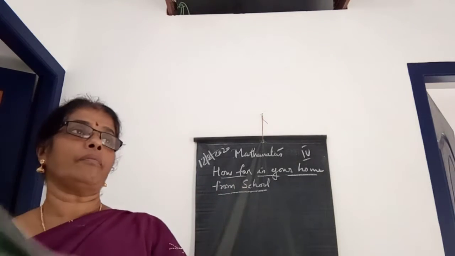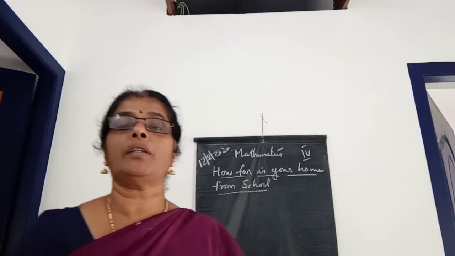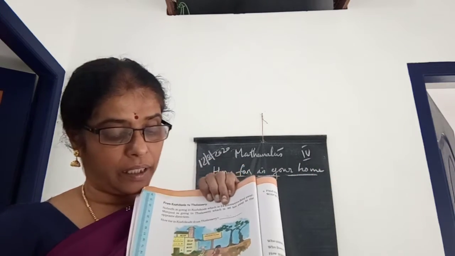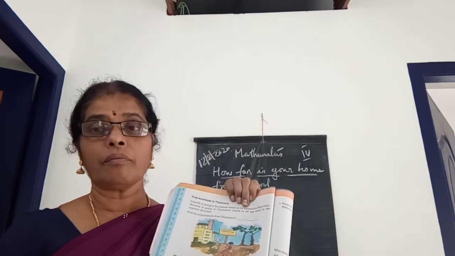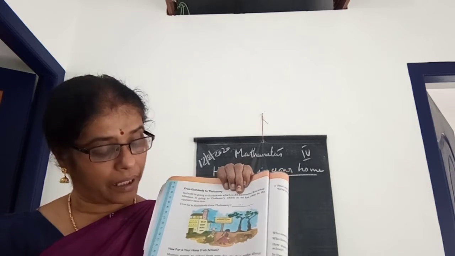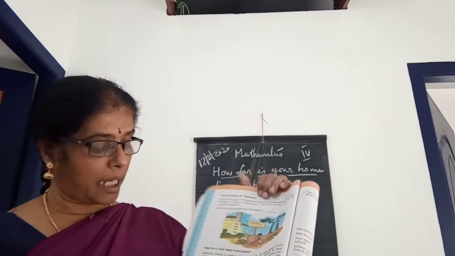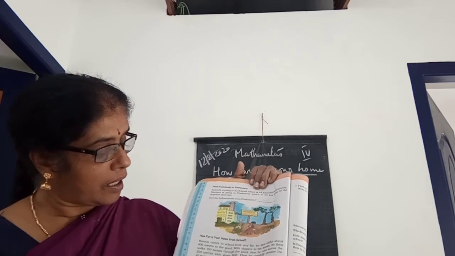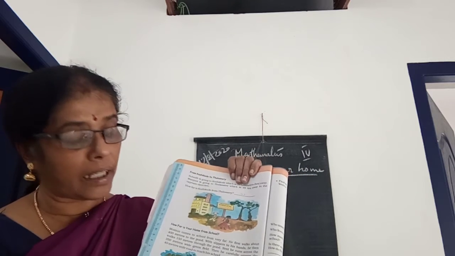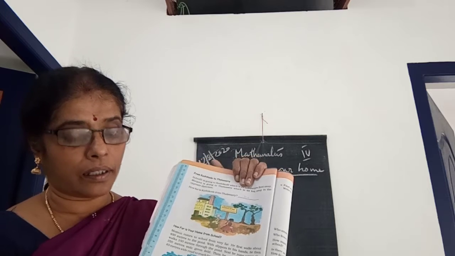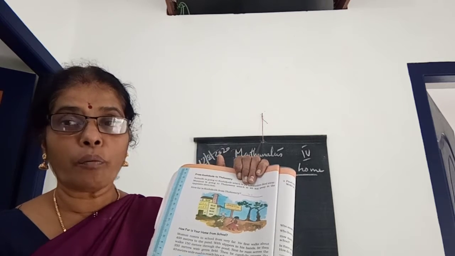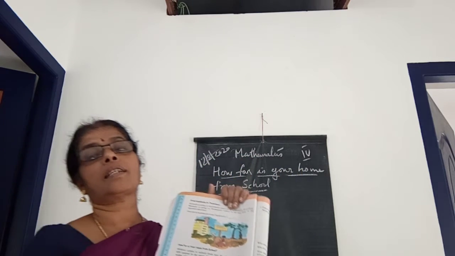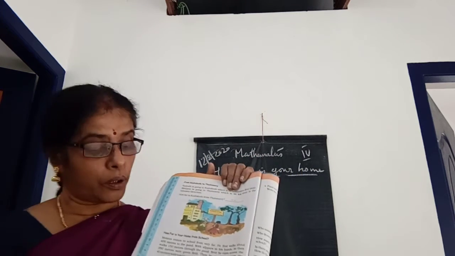Look, children, in the textbook, take page number 20. On that page, in the middle of the page, you can see one picture. In that picture, you can see one house, and at the end you can see one school. Here home is here and the school is there, and in between is the distance. What is the distance from the home to the school?